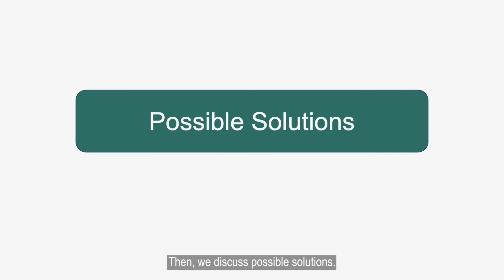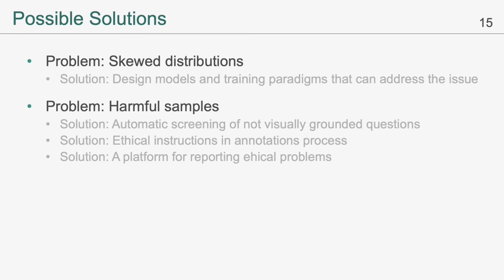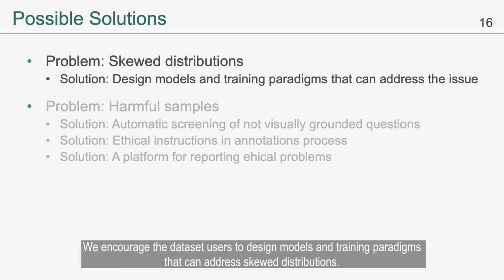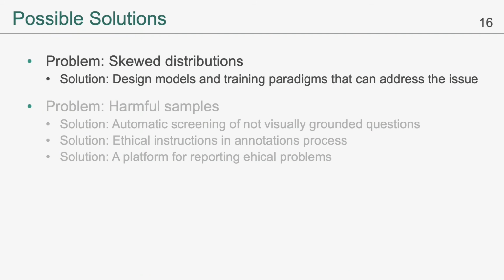Then we discuss possible solutions. We have shown that the VQA datasets have 2 main problems, which are skewed distribution and harmful samples. We encourage dataset users to design models and training paradigms that can address skewed distributions.